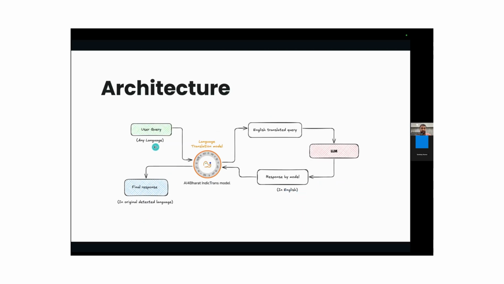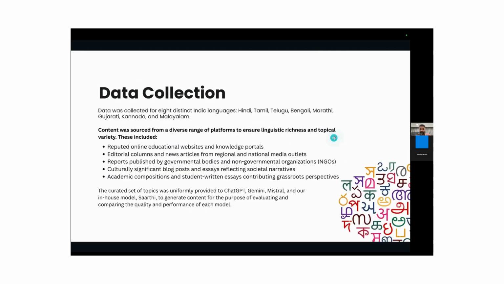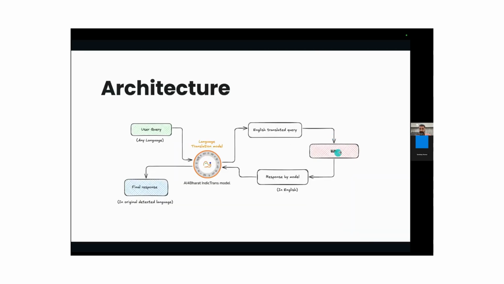First, the user will enter the query in any language. Then the query will pass through the AI for Bharat Indic Trans model, which will convert it from the user language to English text. And this English text will pass through an LLM like ChatGPT, Mistral, or Gemini. The response that the LLM generates will be in English, and it will again pass to the AI for Bharat model, which will convert it into the original language of the user that was entered while giving the query. So the final response will be in the original detected language.